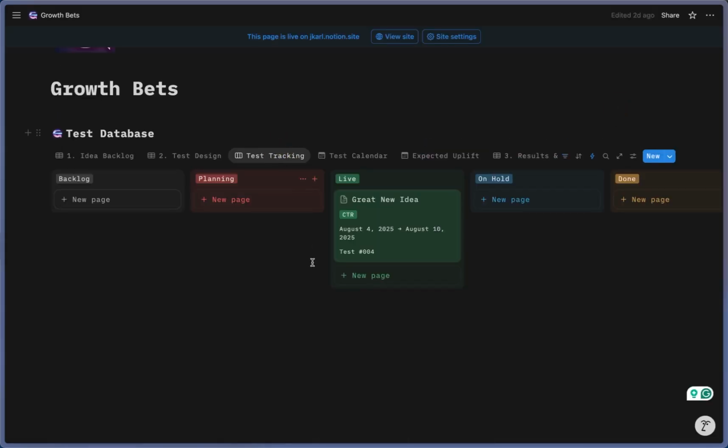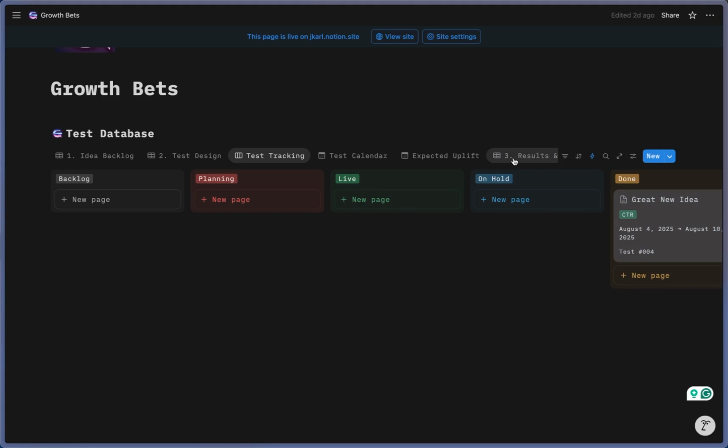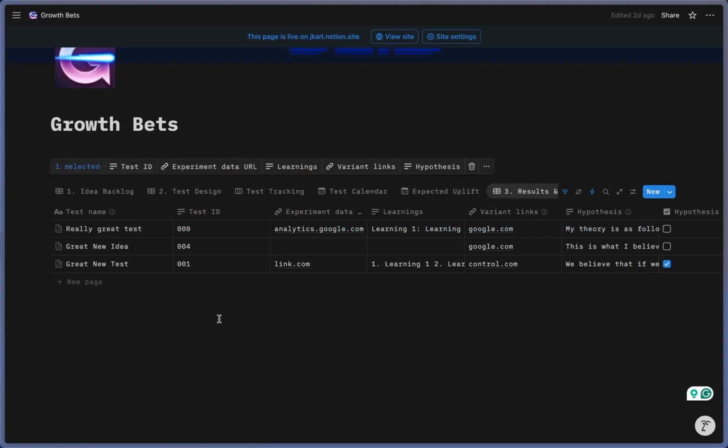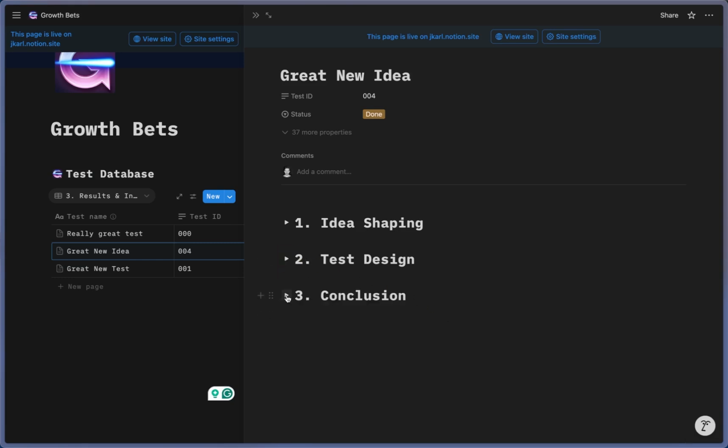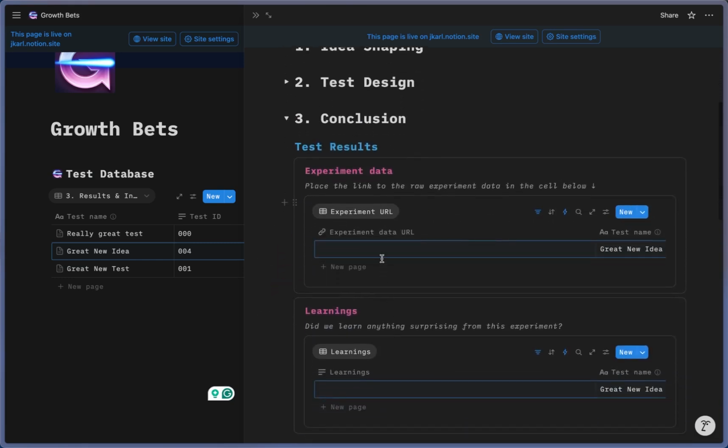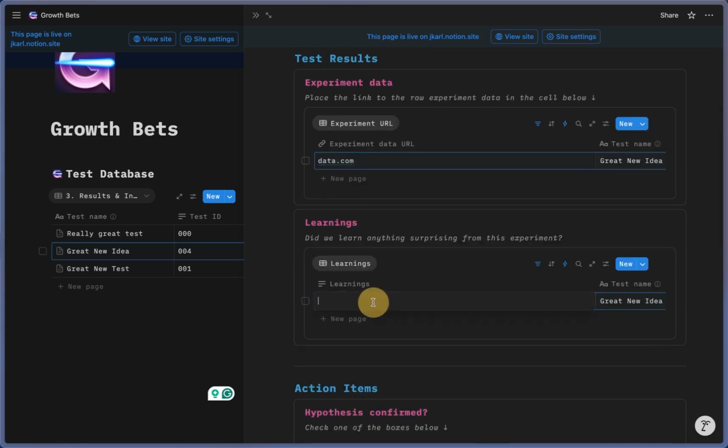So now if we go back to the test tracking, so long as it's not placed on hold, we list the test as done. And then we come back to this results tab. As I said, I placed some dummy text in here already. We can then pop this back open. We go to the conclusion area and we just say, here is the link to the experiment, maybe your data, data.com. And here you list the number of things that you learned.